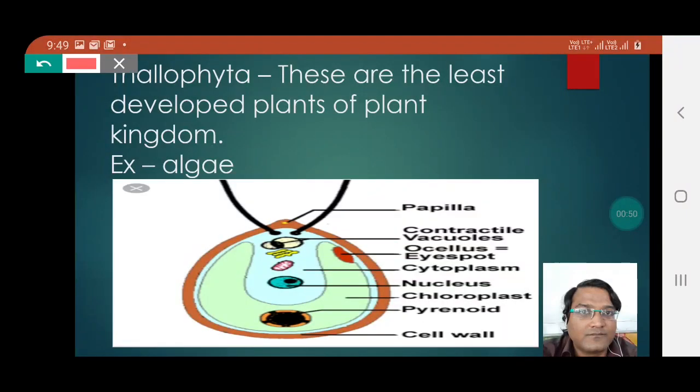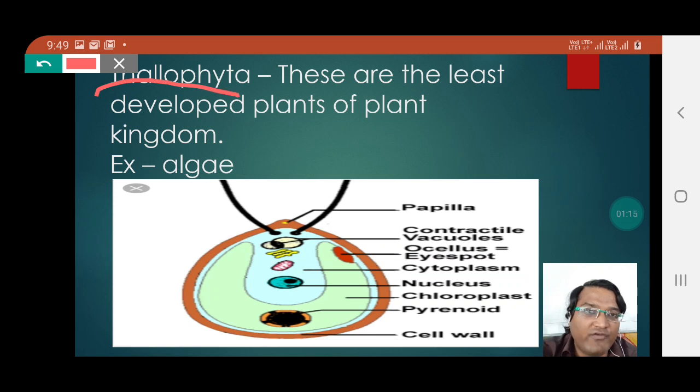Students, we know that in the plant kingdom a huge number of plants are there, but it is the Thallophyta which developed first among all the plants found on earth.